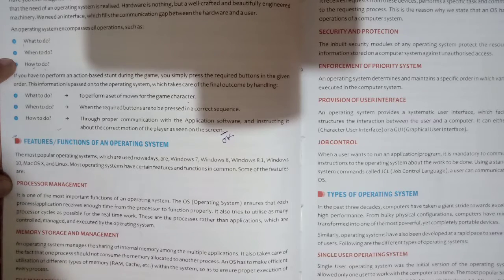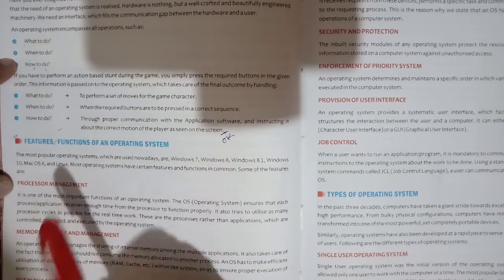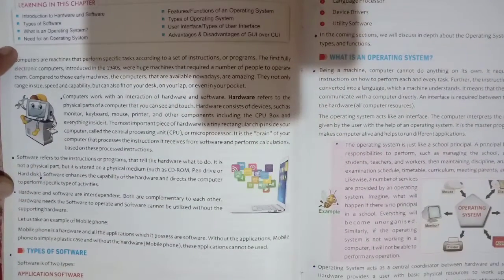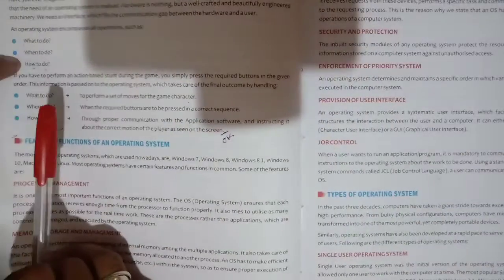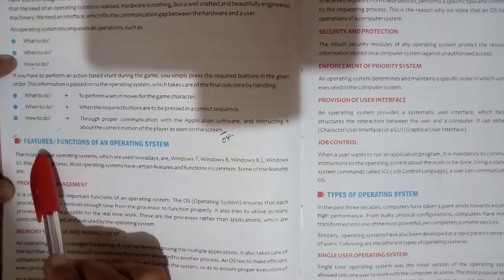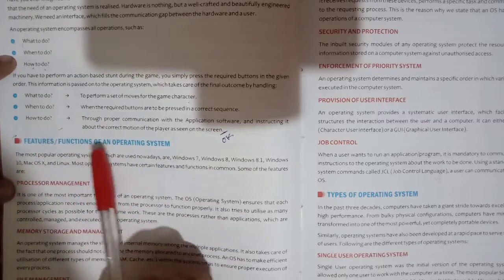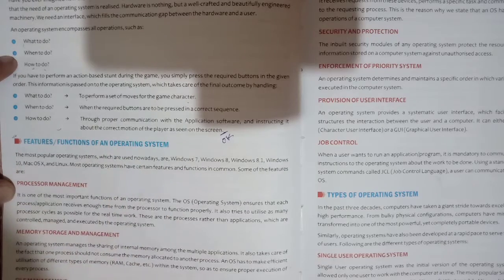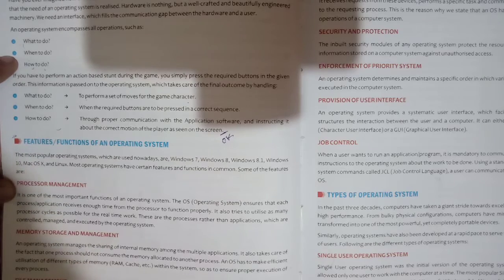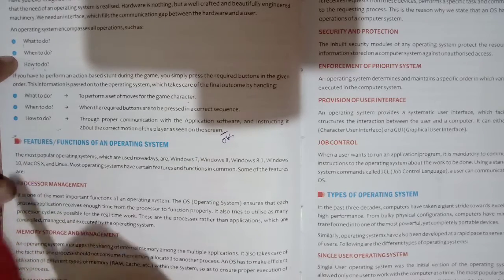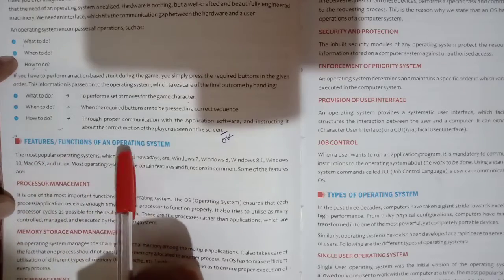So students, today I am starting your next topic from chapter number 1. Come to page number 8. The chapter name is Operating System and Graphical User Interface, Role and Function. Today I am starting your next topic, features and functions of an operating system. You know students, without an operating system your computer is just a car without a driver. So see here the importance of your operating system.